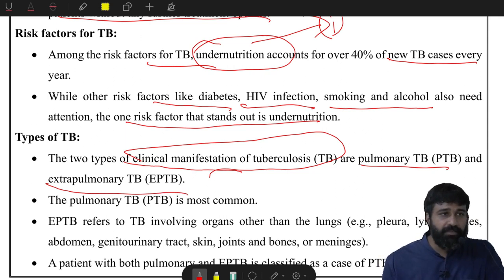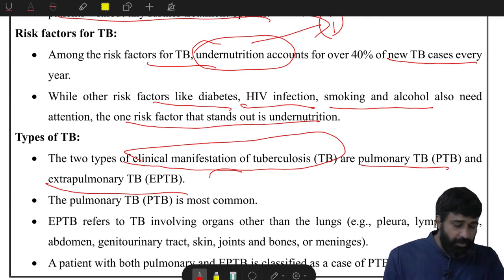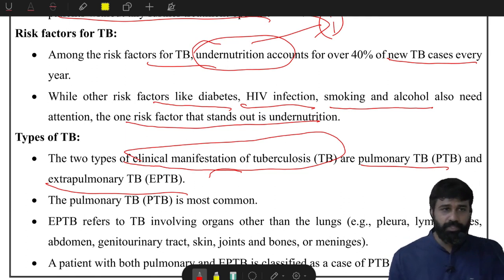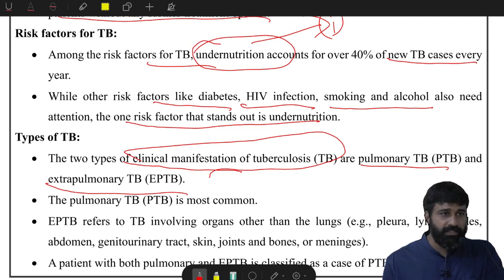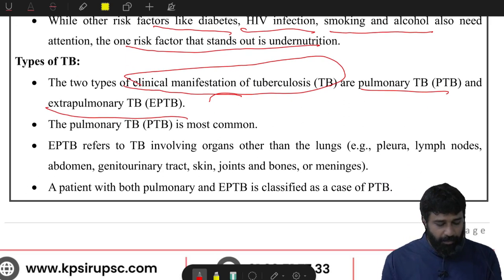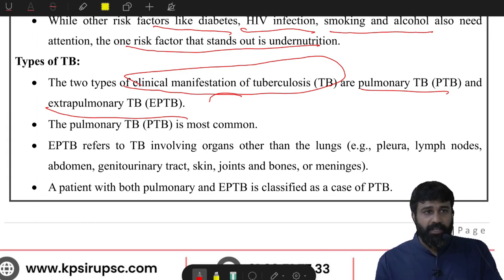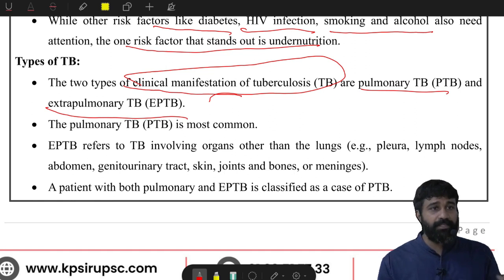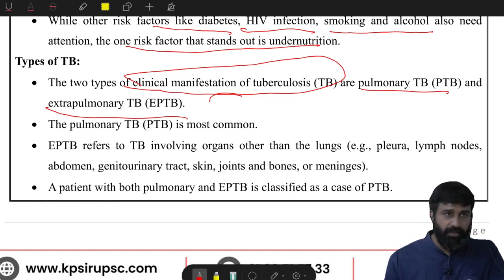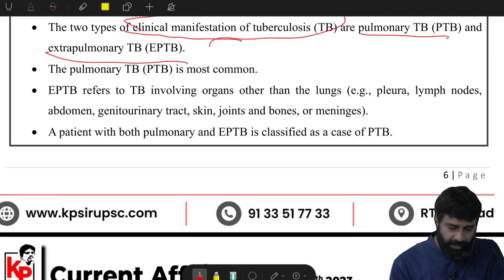Pulmonary means which is affecting the lungs and lung linings. If there is no TB associated with the lungs, but there is a TB that is extrapulmonary in nature, that is affecting the lymph nodes. When TB affects your lymph nodes, this is called extrapulmonary TB. Okay, if it is only associated with the lungs and their associated organs, that is called pulmonary TB.